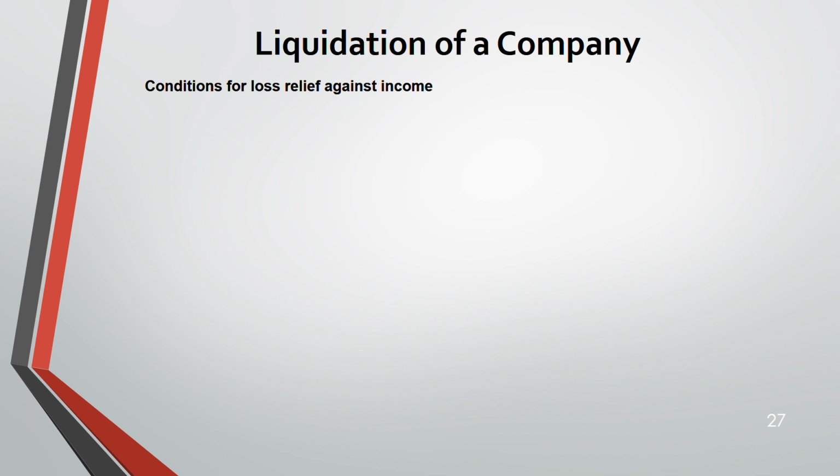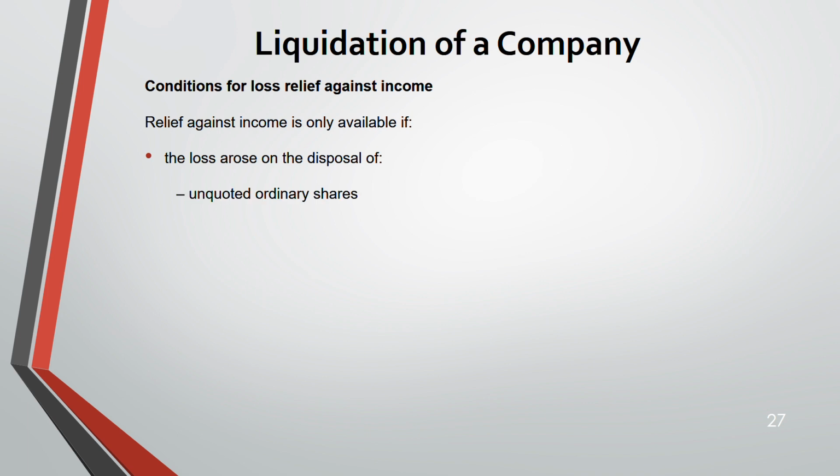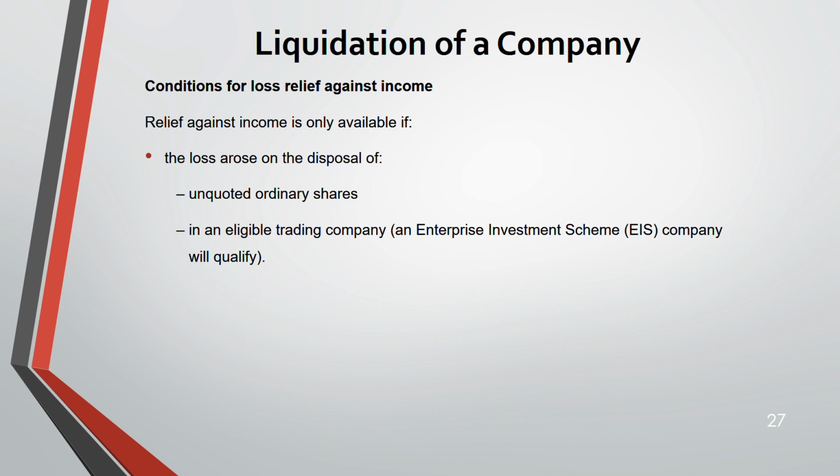Now, conditions for loss relief against income. What are the conditions for deducting capital loss against income? Number one, the loss arose from the disposal of unquoted ordinary shares in an eligible trading company. Let's say an enterprise investment scheme company. If it's an EIS company, it qualifies this condition. And we have studied EIS in detail in the previous lectures.